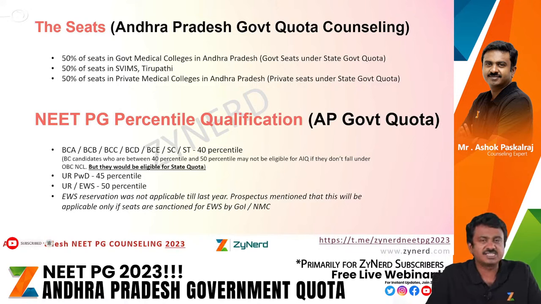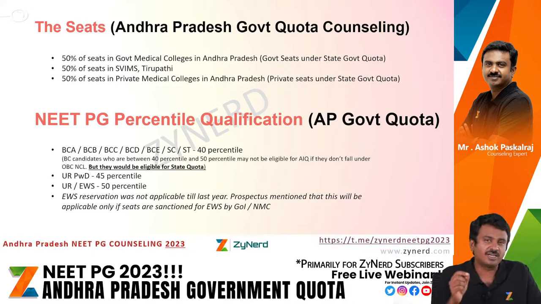The only difference here is you may not have been under OBC NCL in All India counseling. Basically, your caste might not have been under the OBC central list, or your caste was part of the OBC central list but you did not belong to the creamy layer in All India counseling. There in All India counseling, you have a 40.